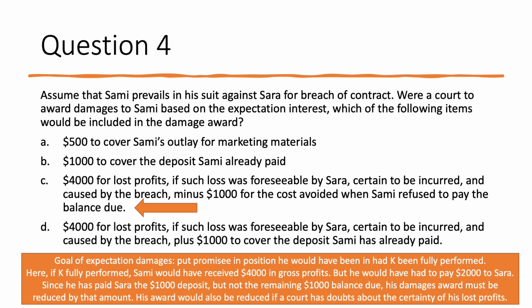Now, D is incorrect because, as I noted a moment ago, D would put Sammy in a way better position than he would have been in had the contract been fully performed, because not only would he get $4,000 for lost profits, he would also recoup the $1,000 to cover the deposit he'd already paid. That would mean that he would be getting $5,000 total rather than being put in the position that he would have been in had the contract been fully performed, which is $4,000 gross profits minus $2,000 outlay, which would leave him with $2,000 of net profits.